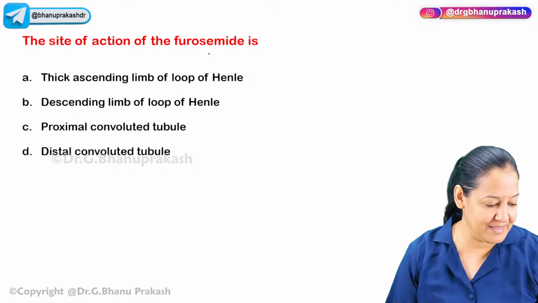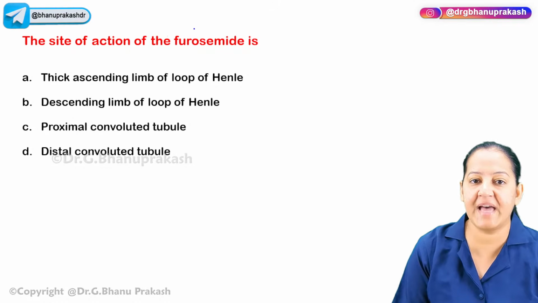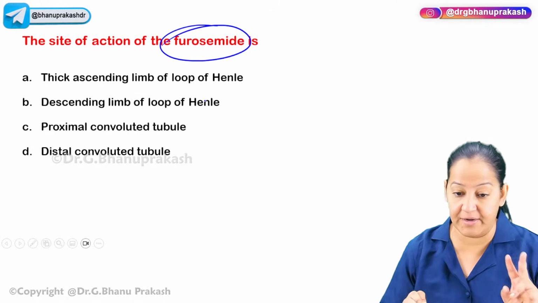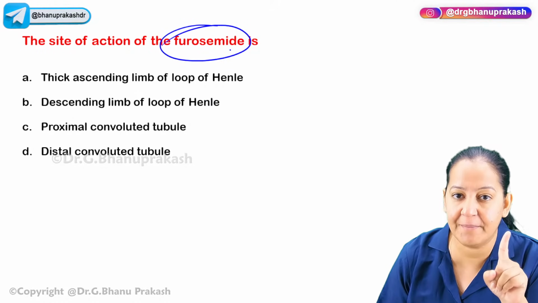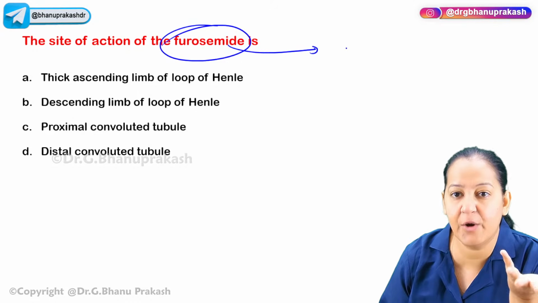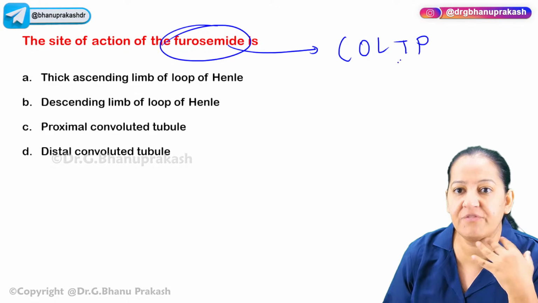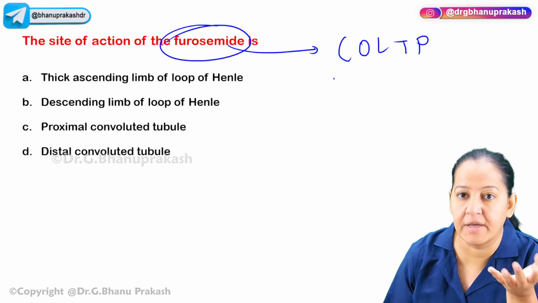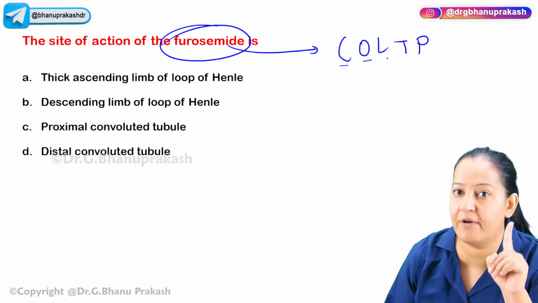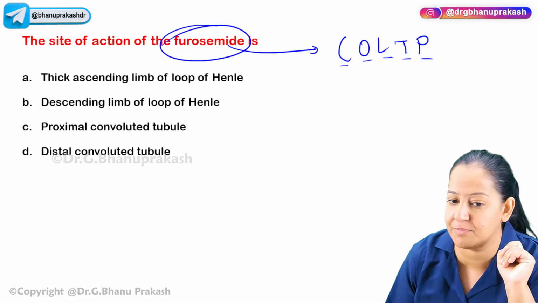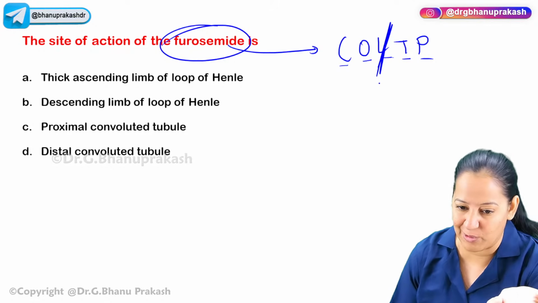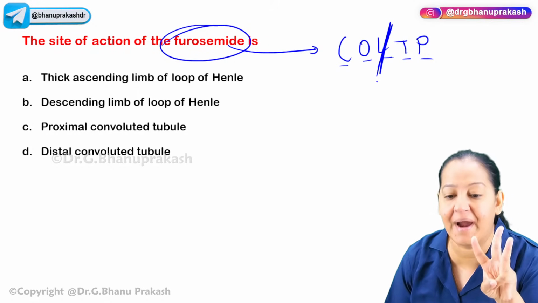Read the question. Tell me the answer. What is the site of action for furosemide? First of all, it's a double step question. First, you tell me, furosemide belongs to which category? Where does it come in COLTP? Is furosemide a carbonic anhydrase inhibitor, osmotic diuretic, loop diuretic, thiazide or potassium sparing? It is a loop diuretic. We all know. Furosemide, bumetanide, torsemide, they are loop diuretics.